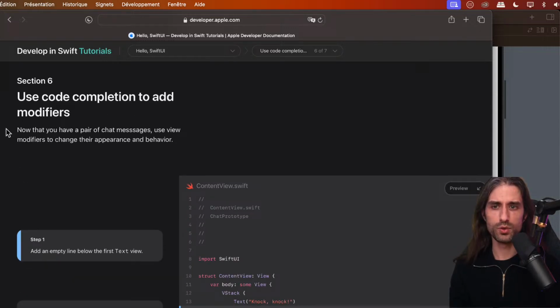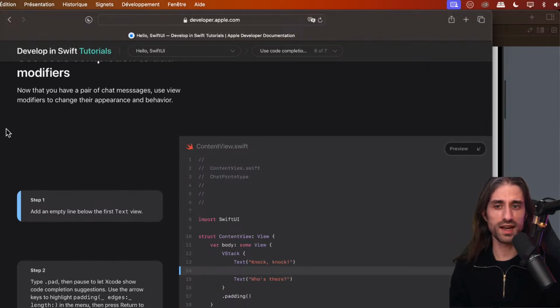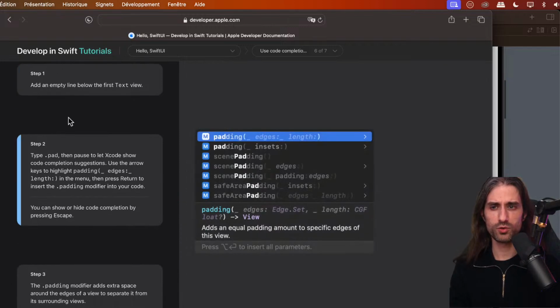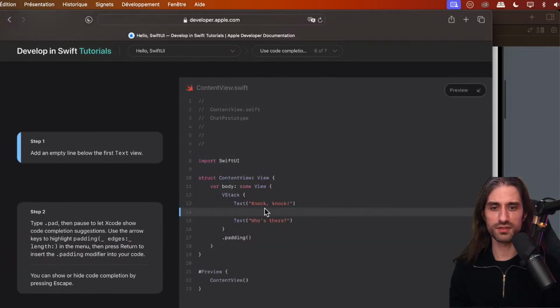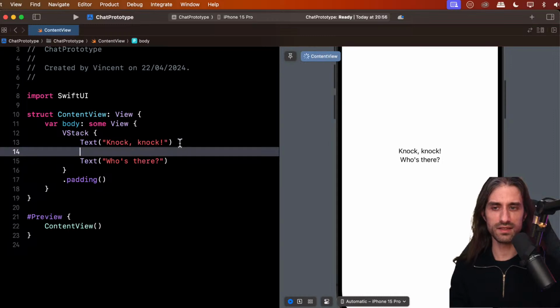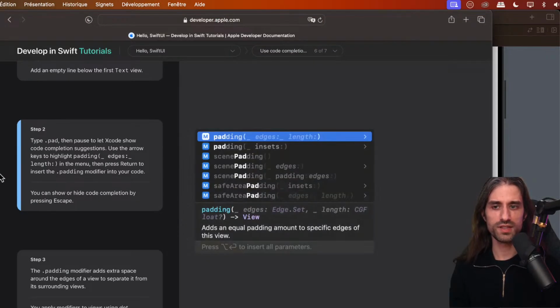Okay, now we're going to use code completion to add something called modifiers. So now that we have a pair of chat messages, we are going to use view modifiers to change their appearance and behavior. So we're going to add an empty line below the first text view, like this, all right? And then we're going to start to type .pad, then pause to let Xcode show code completion suggestions. We're going to use the arrow keys to highlight padding with this argument, so edges and length in the menu, then press return to insert the padding modifier into your code.